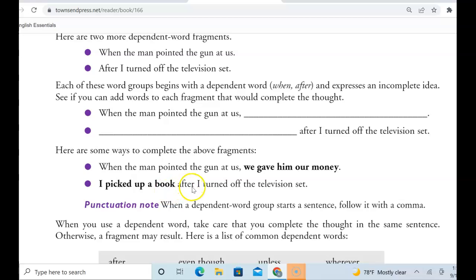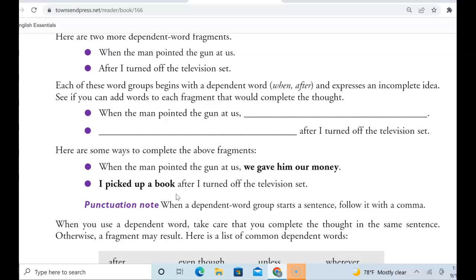All right, let's take a look at the next one. I picked up a book after I turned off the television set. Let's take a look at the part in bold. I picked up a book. Let's put a period here. Let's go through and see if there are the three things. I picked up a book. Is there a subject? Yes, I. Verb, picked up. Yes, I picked up a book. Does it make sense if we stopped here? I picked up a book. Yeah, it's a complete thought. So here's our independent clause. Now let's take a look at the second clause. We're only going to start here. After I turned off the television set.